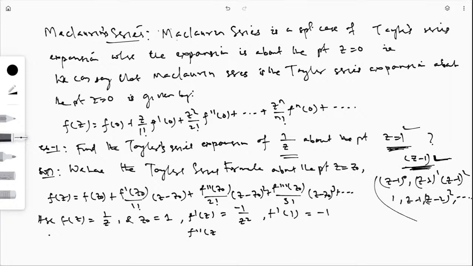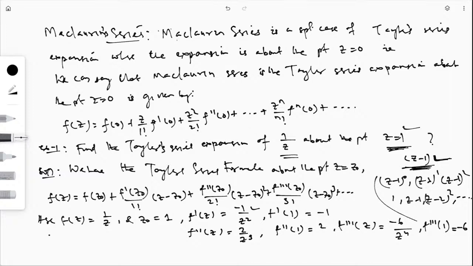Similarly, f double dash z, the derivative of f dash z, will be 2 by z cube, then f double dash at 1 is 2. Similarly, f triple dash z will be minus 6 by z to the power 4, so f triple dash at 1 will be minus 6.